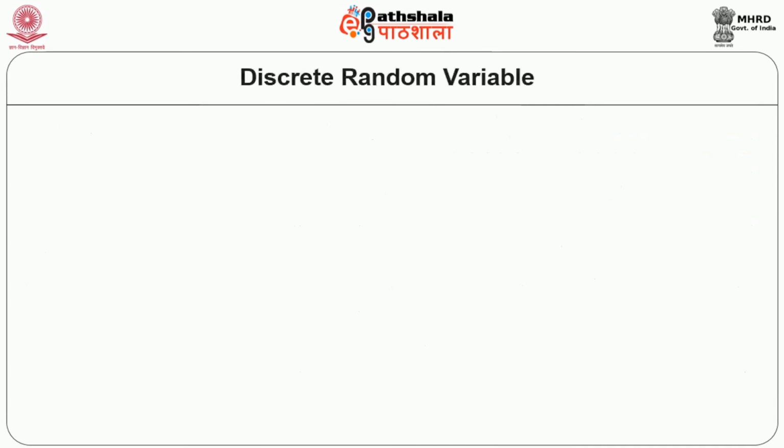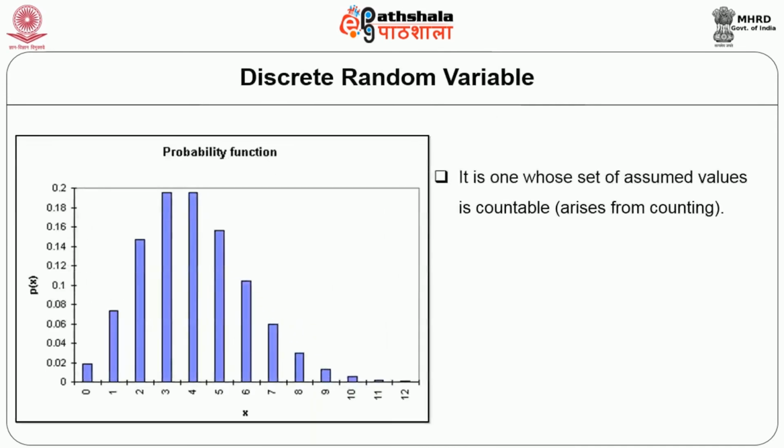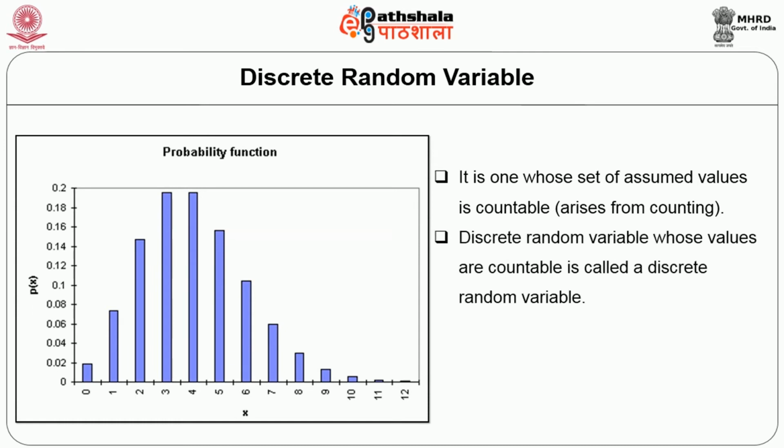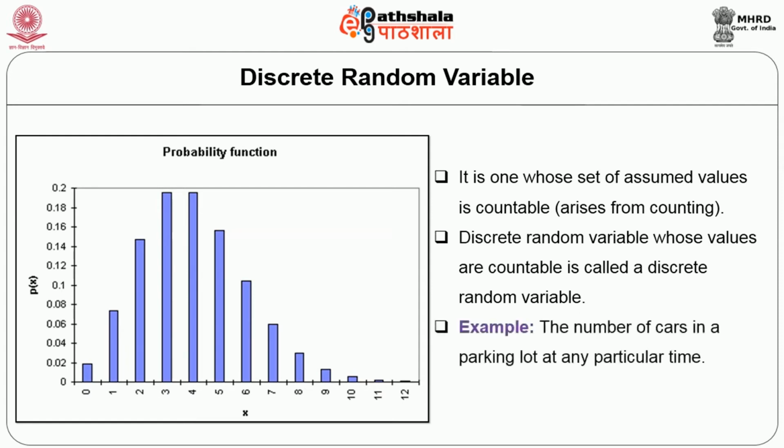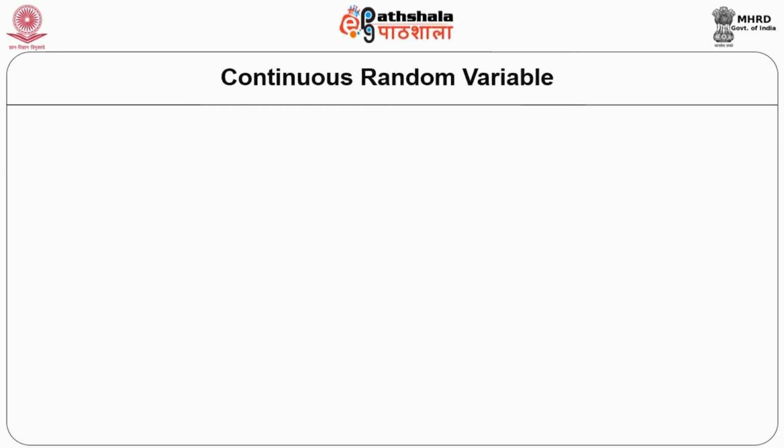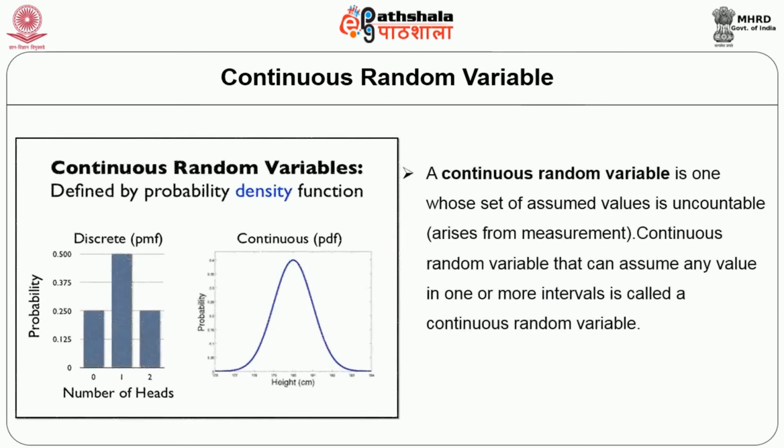Now the discrete random variable. A discrete random variable is one whose set of assumed values is countable, for example, values that arise from counting. A random variable whose values are countable is called a discrete random variable. For example, the number of cars in a parking lot at any particular time is a discrete random variable. Now let us understand the continuous random variable. A continuous random variable is one whose set of assumed values is uncountable, for example, values that arise from temperature.